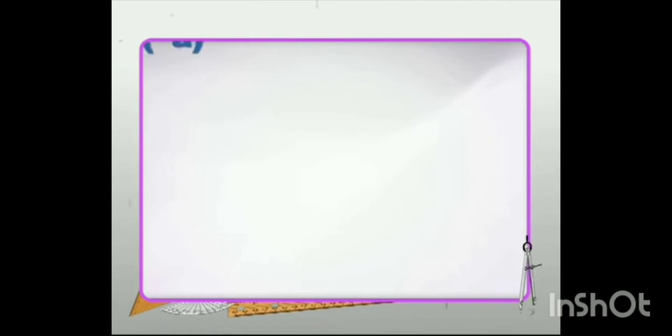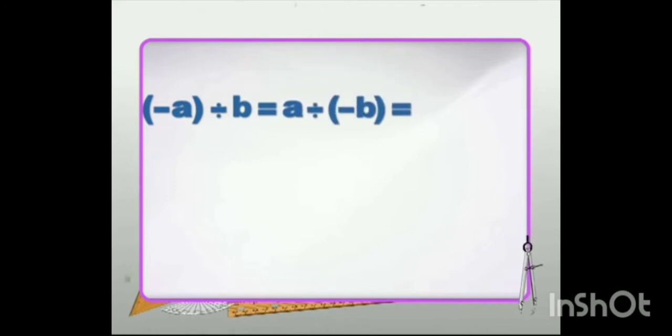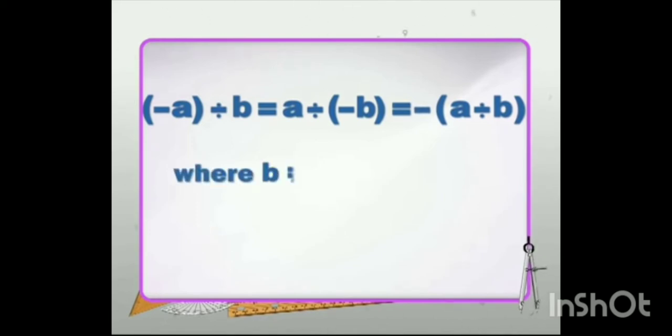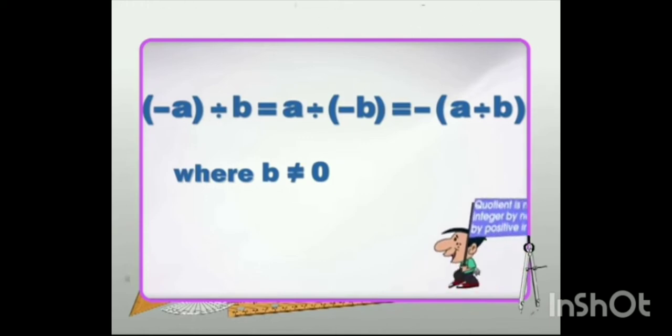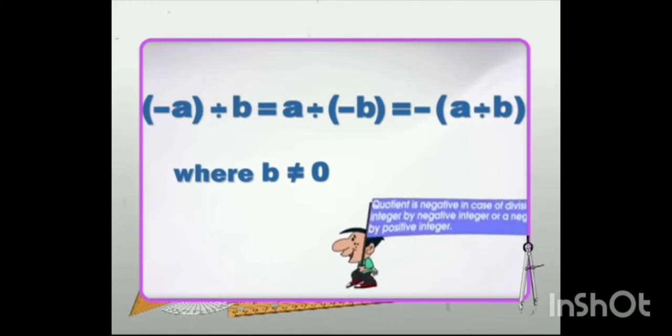So when we divide a negative integer by a positive integer or a positive integer by a negative one, we divide them as whole numbers and then put a minus sign before the quotient. Thus, in such 2 cases, we always get a negative integer as the quotient.